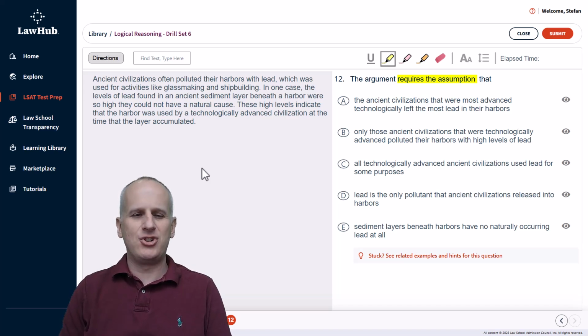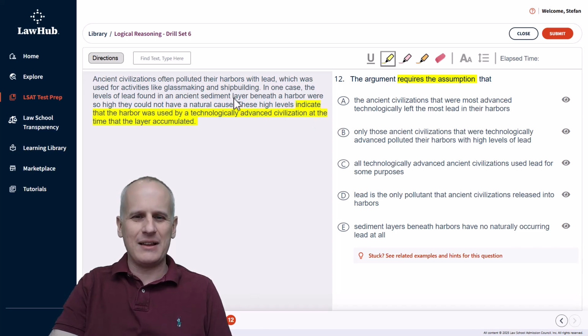Paragraph states, ancient civilizations often polluted their harbors with lead, which was used for activities like glassmaking and shipbuilding. Okay, that's just a statement of fact. In one case, the levels of lead found in an ancient sediment layer beneath a harbor were so high they could not have a natural cause. Again, just a statement of fact. These high levels indicate that the harbor was used by a technologically advanced civilization at the time the layer accumulated. Okay, there's our conclusion. Hopefully, it's rather clear.